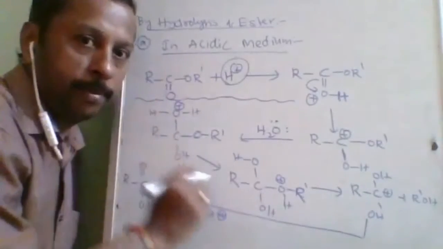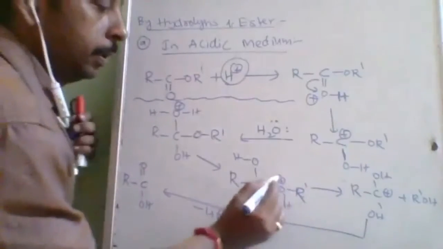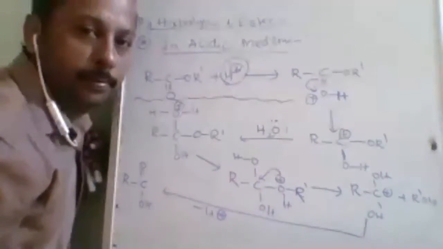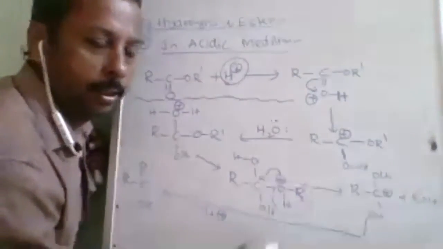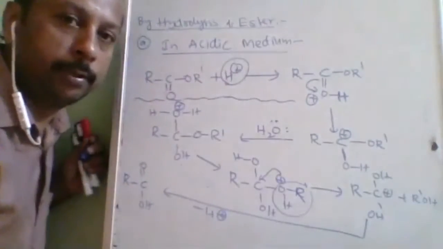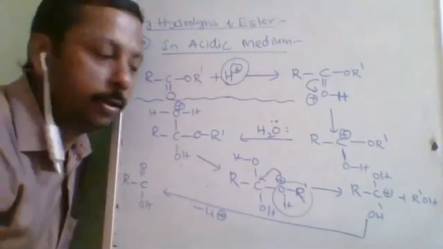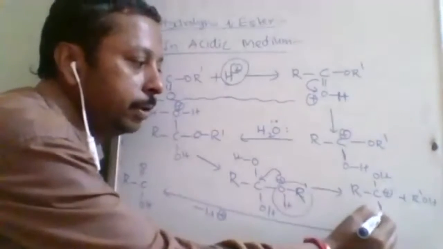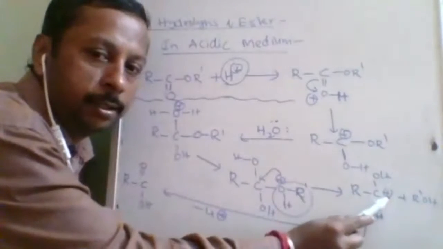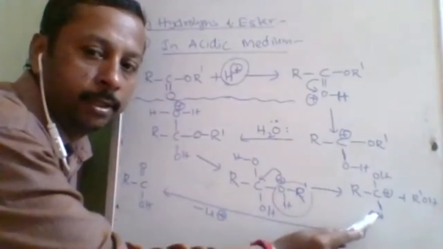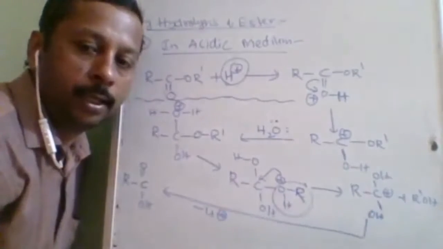Now after that what happens? This positive will be transferred again to the carbon. So this alcohol will be formed. What is this? R dash OH. One product is formed, but not our aim product. Our aim is to prepare what? Carboxylic acid, or not? See the tight situation of this carboxylic carbon. Already with the positive charge, electrons are less, and it is attached with two OH groups. How many OH groups? Two OH groups attached to it.